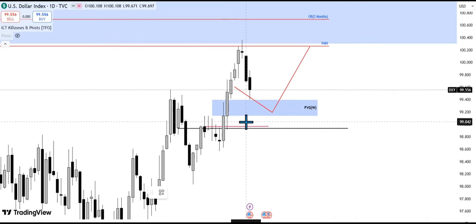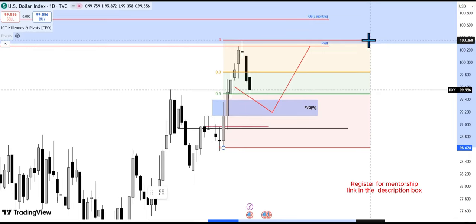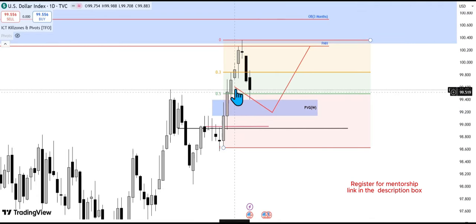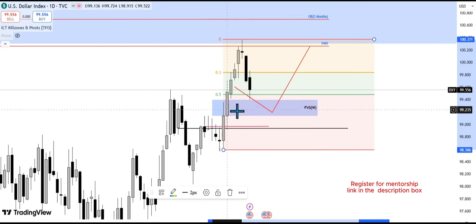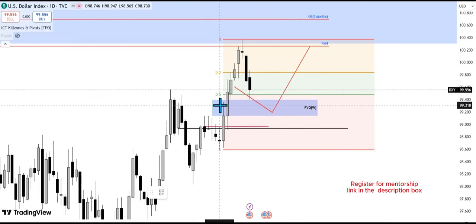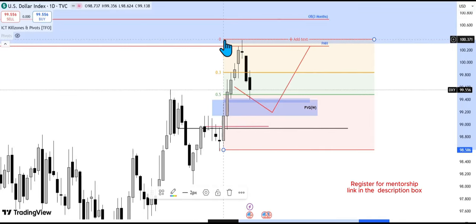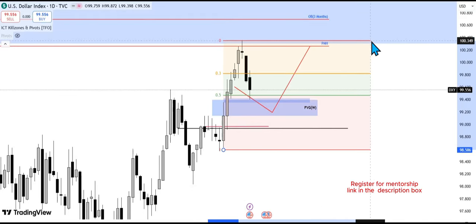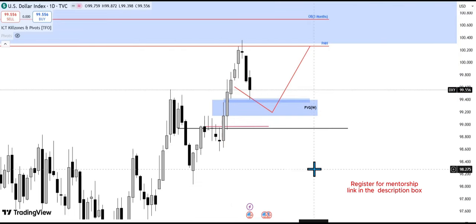So let's look at the daily time frame. If we take a fib and measure from this low to this high, you can see we've already had a retracement to 50% of this range, and the fair value gap is just right here, which is good. On the daily time frame, we also have a tiny fair value gap here, which is where price is currently. But it would really be nice if we get more bearish retracement, just tag this weekly fair value gap before we continue with the bullish move.